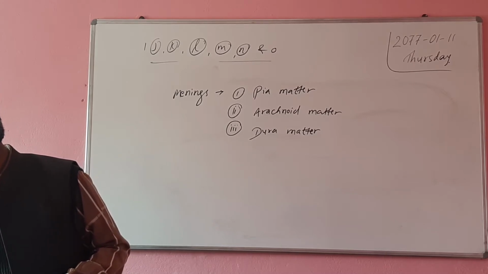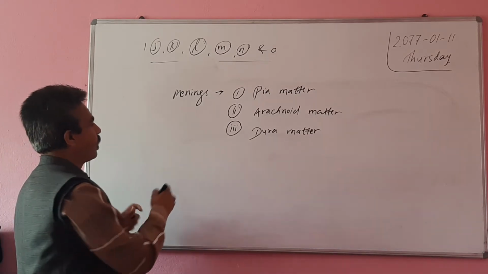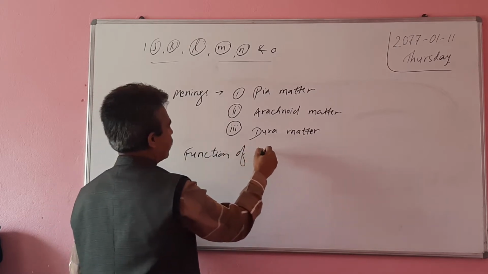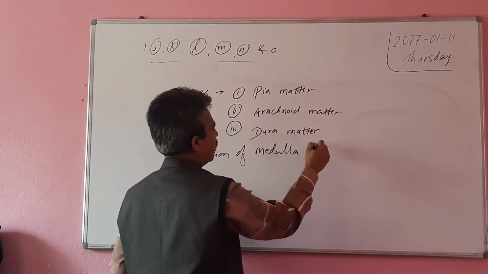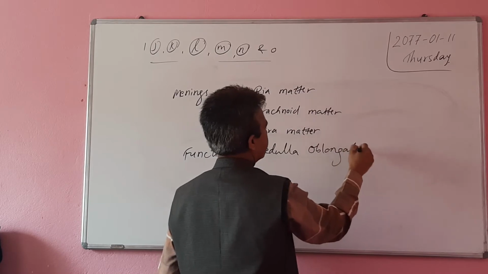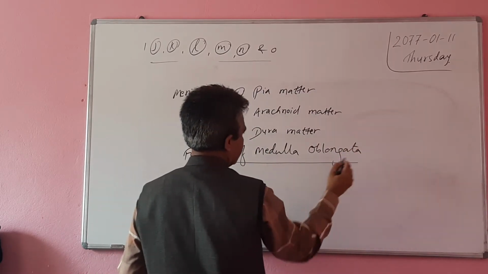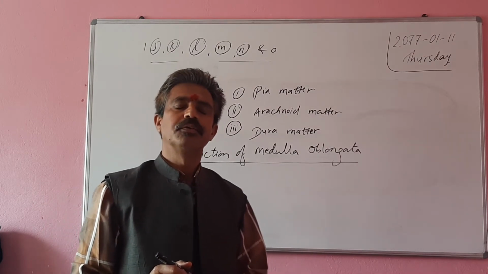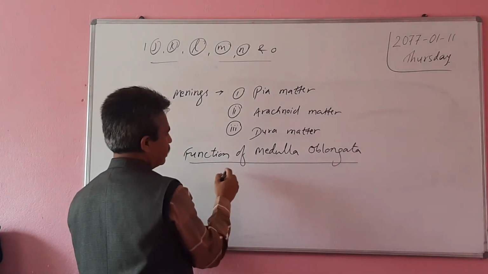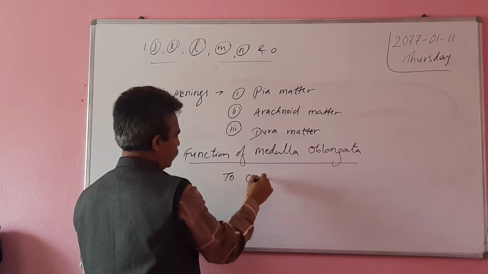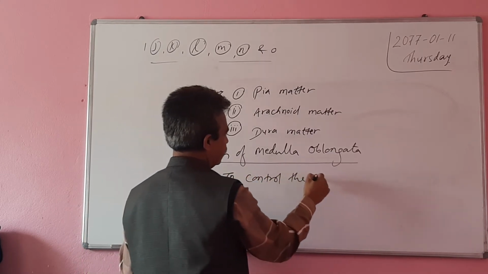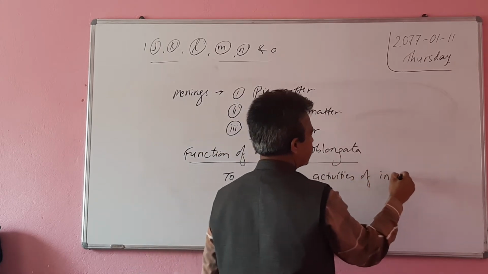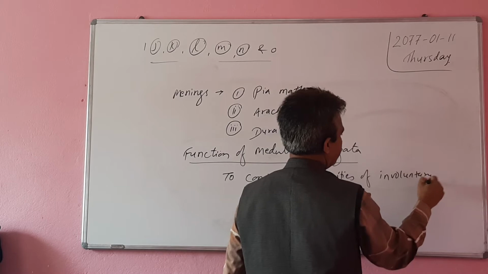Next question is: write the function of medulla oblongata. Its function is to control the activities of involuntary muscles.